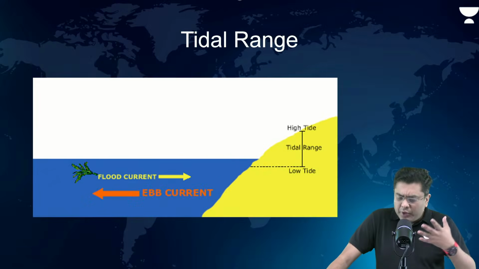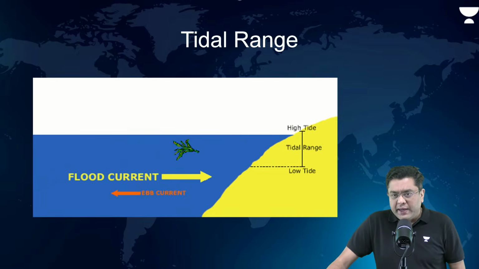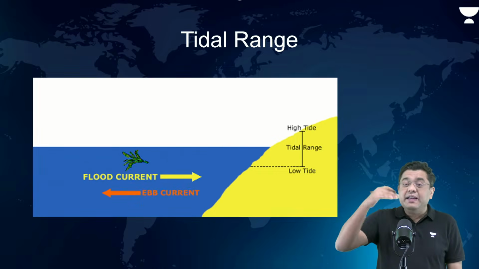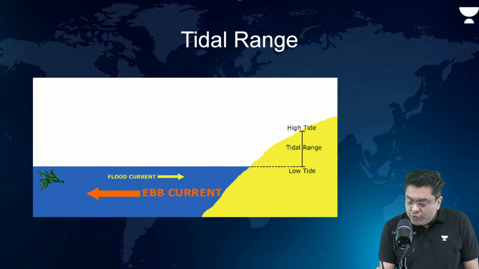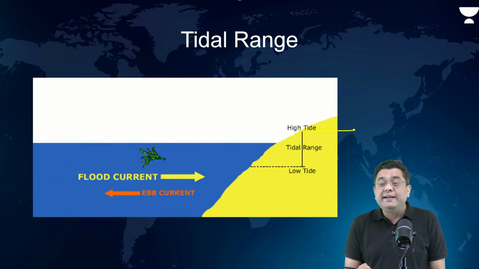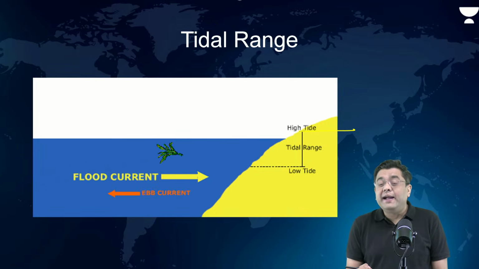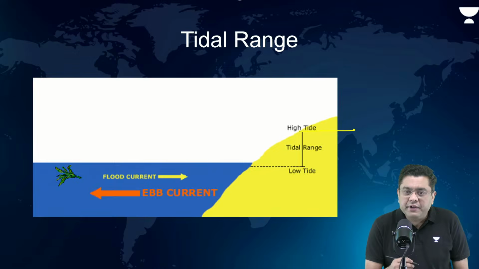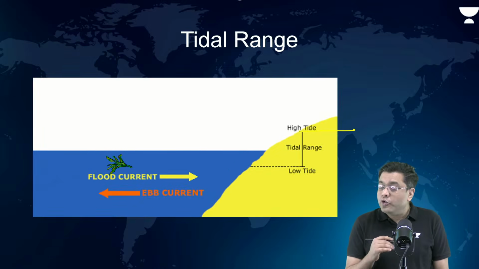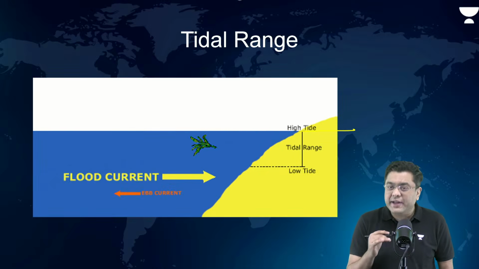It is dependent upon the shape of the coastline as well. So you observe that the sea level rises to a point that is your high tide line. Then the sea level also falls during the low tide. That is your low tide line.